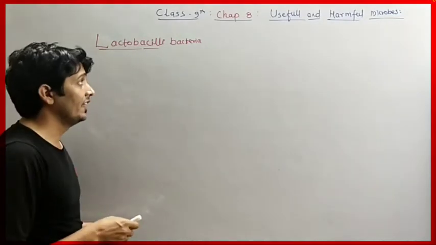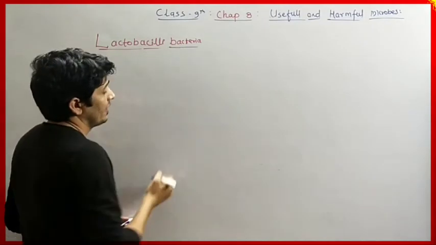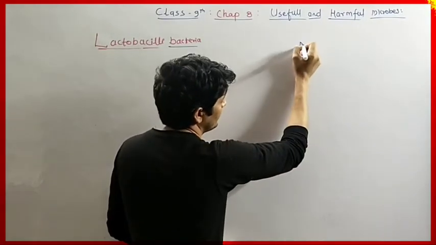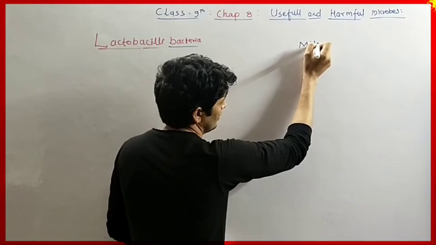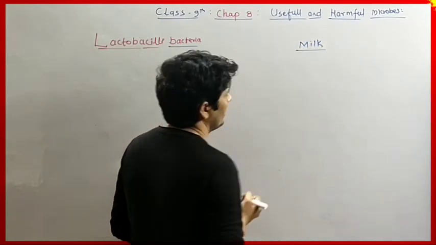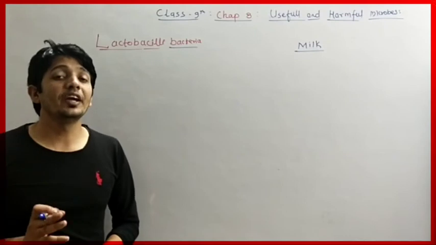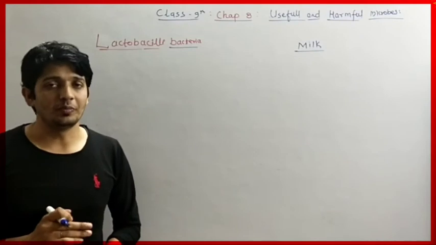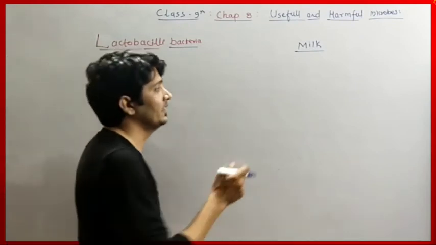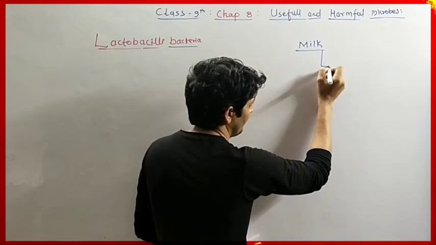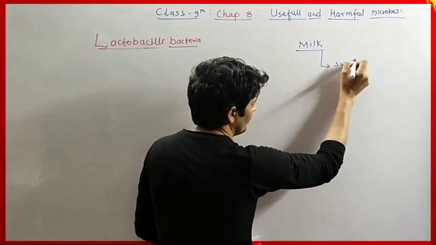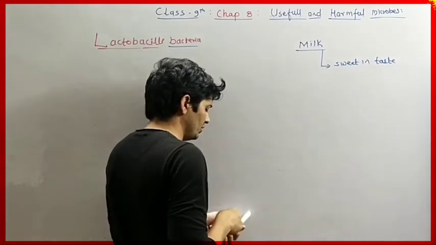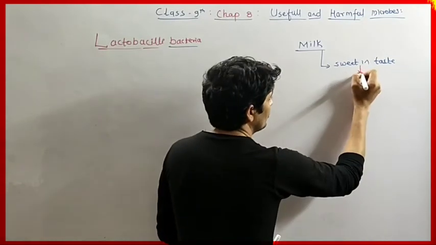The lactobacillus bacteria is present in milk. They grow in milk and are very useful for the milk, because as we know, milk is sweet in taste, because milk contains lactose sugar.